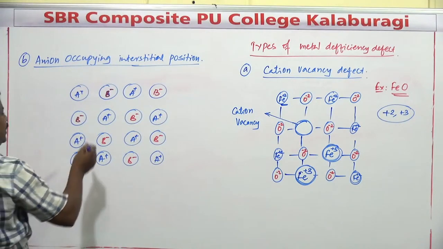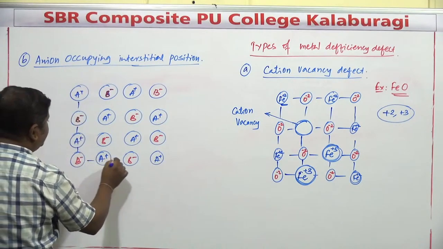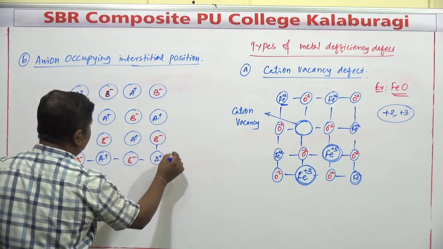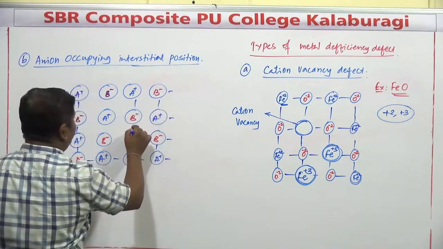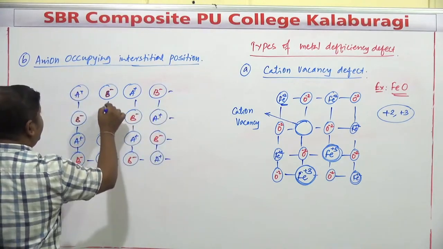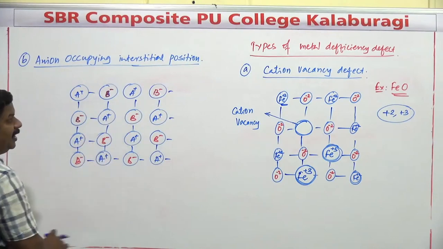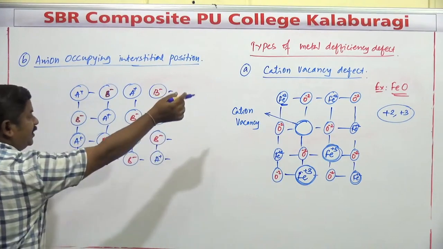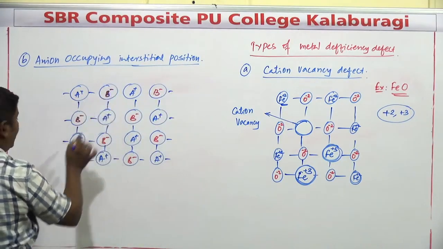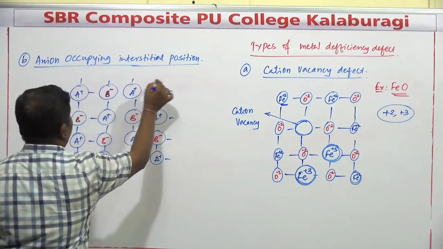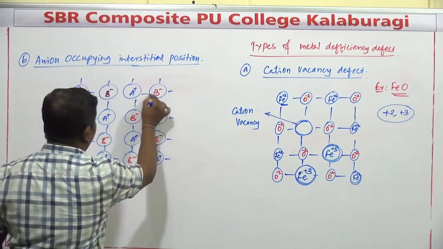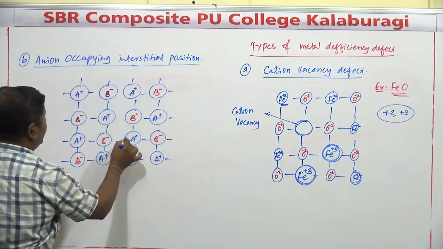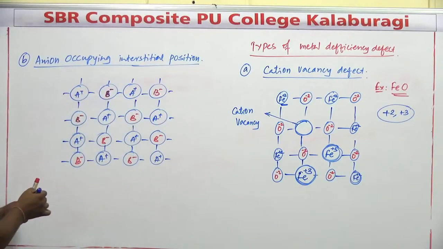If you go with this particular solid, an arrangement of A plus and B minus is there, and it is a type of what defect? Metal deficiency defect. In the metal deficiency, the first one is cation vacancy defect, the next one is anion occupying an interstitial position.